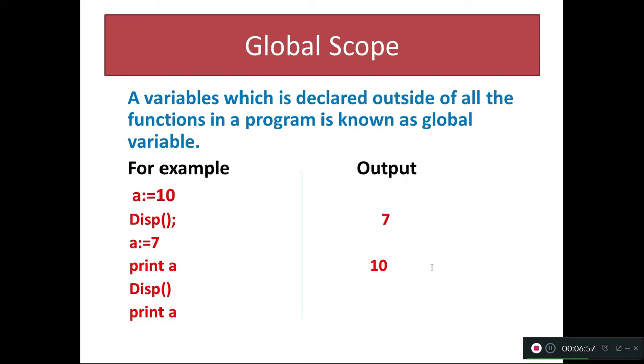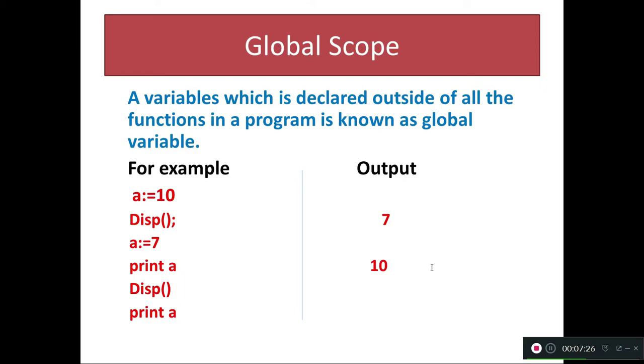A variable which is declared outside of all the functions in a program is known as a global variable. Very simple. In my example, first A colon equal to 10. What is A? A is a variable, 10 is the value. Display one method. Once again A equal to 7. First print A, then display, and then print A. Our output will be 7 and 10.